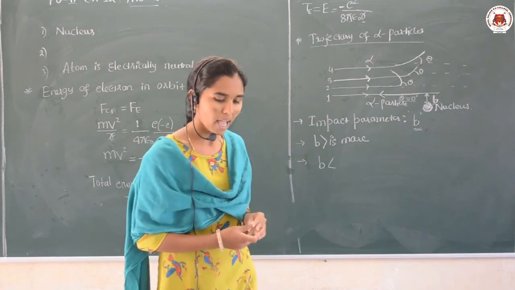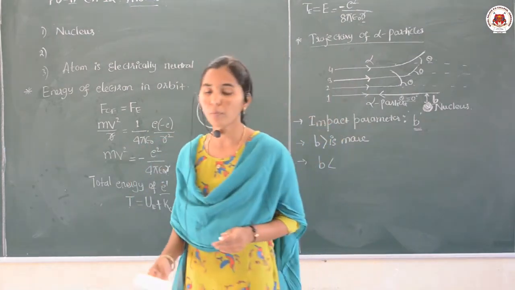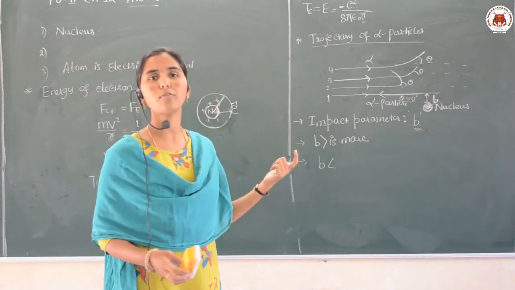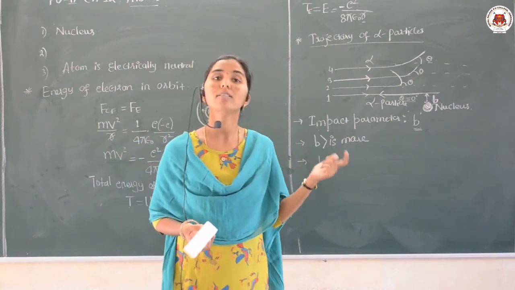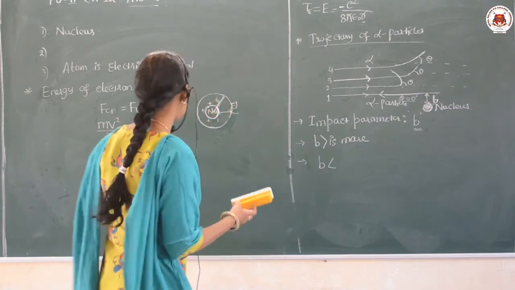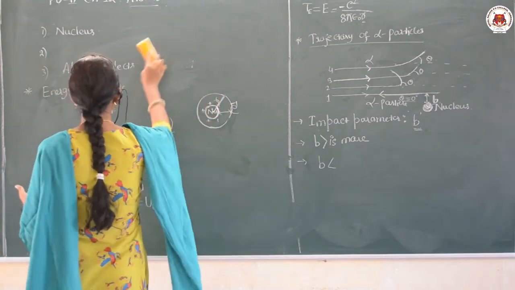Now let us move to the point, what are the limitations? Of course, Rutherford explained these many points, still it has disadvantages, limitations or drawbacks.